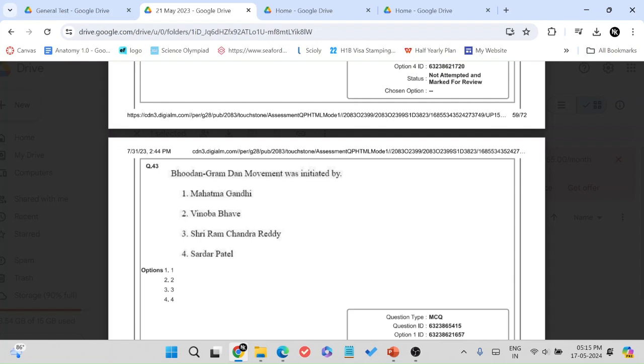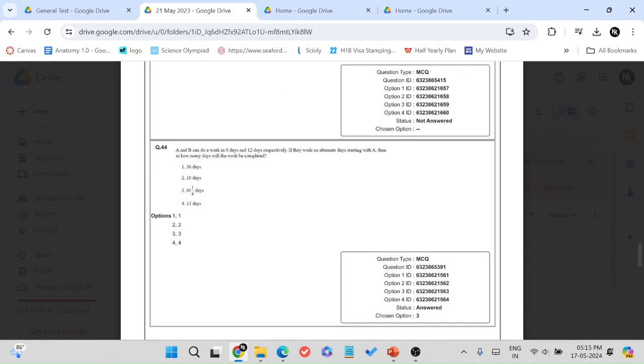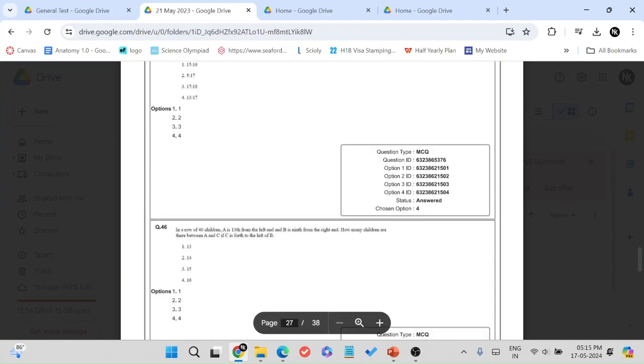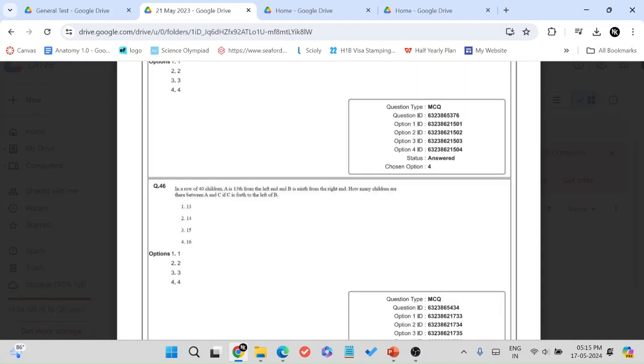For example, last year they asked a question about which year Arvind Kejriwal won this Raman Magsaysay Award, which is 2006. Or when did Ravish Kumar win this same award? Time and work, there are zero questions this year.